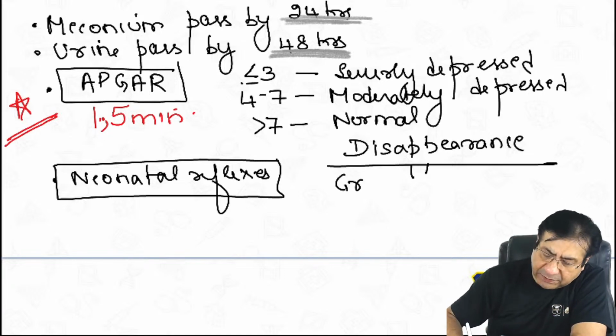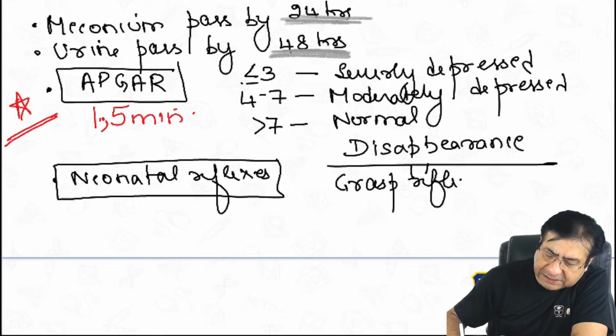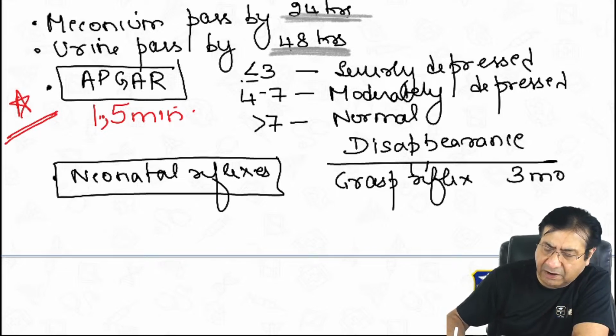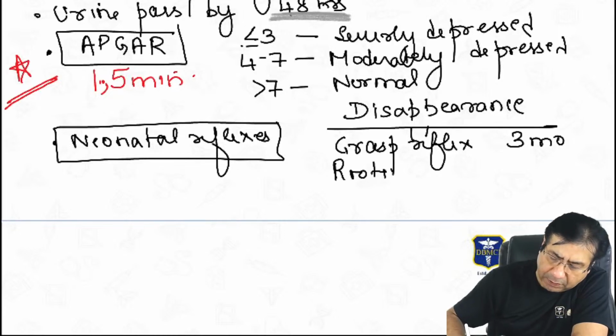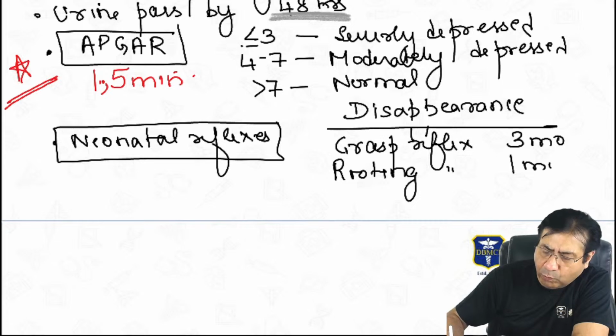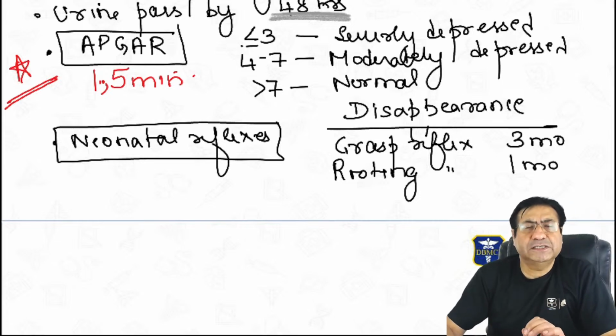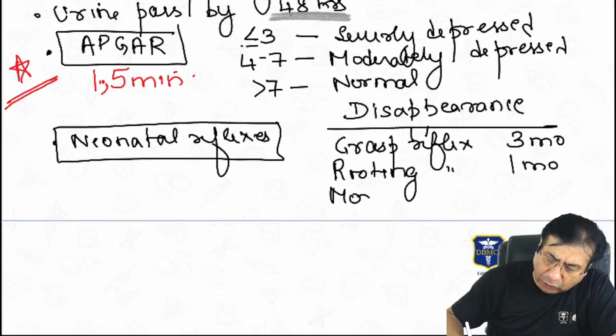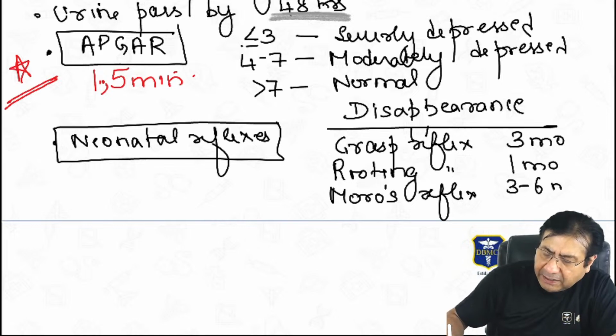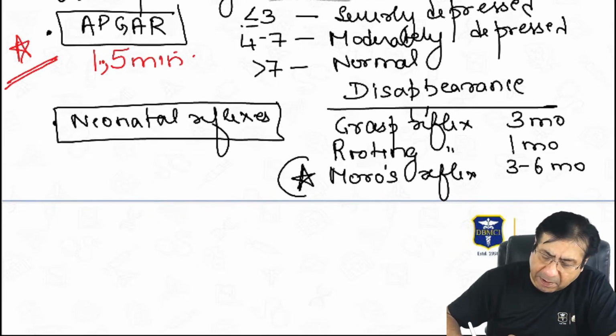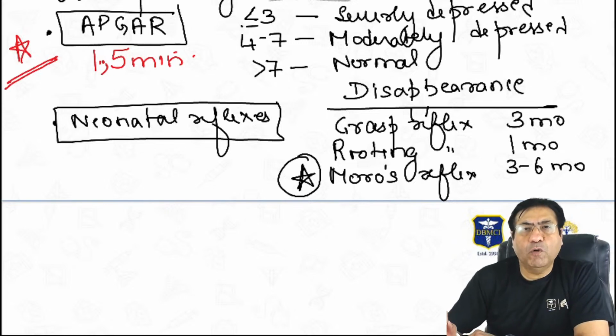So, for example, the grasp reflex. The grasp reflex disappears by about 3 months of age after birth. The rooting reflex disappears by about 1 month. So by 1 month, the rooting reflex is not very prominent. Moro reflex. A lot of questions are asked on Moro reflex. Moro reflex usually disappears by 3 to 6 months of age. So please remember, if someone asks you, persistence of Moro's reflex beyond what time is considered abnormal? Persistence of Moro's beyond 6 months is considered abnormal. So if Moro's persists beyond 6 months, it is considered abnormal.